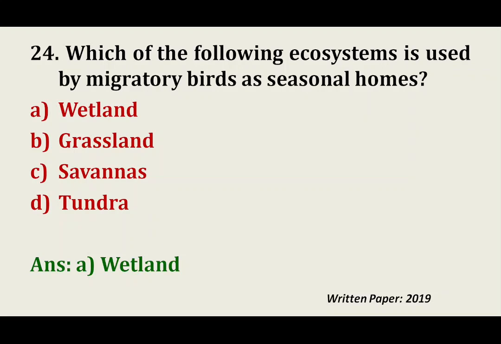We have the Amur falcon, which is not a wetland bird. We have the ruddy kingfisher, which is not a wetland dwelling species. So there are many examples of species which are not directly wetland migratory, but we have a good number of wetland migratory birds. For example, the greater white-fronted goose, bar-headed goose, then northern pintail. There are many. Even painted stork, from last year it is coming to Pobitora. So we have a good number of wetland migratory birds.